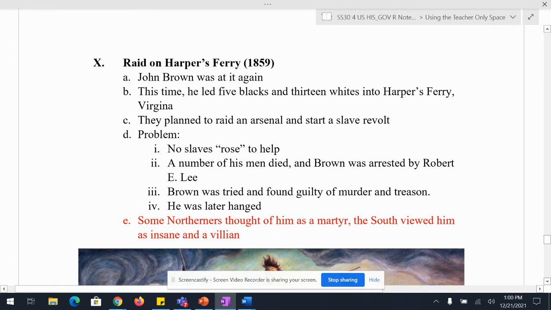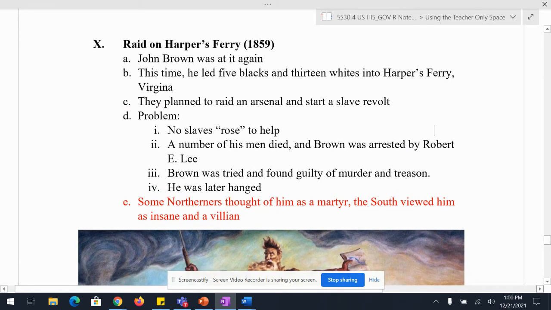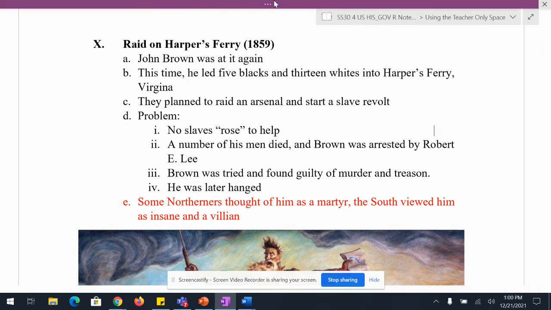So John Brown's at it again. Remember, John Brown is anti-slavery. He hates it. He believes God put him on this planet to rid the earth of slavery. So at this time, he's going to lead 5 black people and 13 white people into Harper's Ferry, Virginia. It's now part of West Virginia. And their plan is to raid an arsenal.